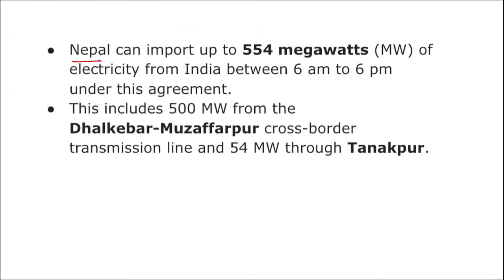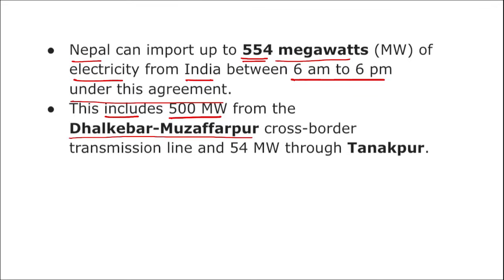Apart from this, Nepal can import up to 554 megawatts of electricity from India between 6 am to 6 pm under this agreement, and this includes 500 megawatt from Dhalkebar Muzaffarpur cross border transmission line and 54 megawatt through Tanakpur, right? So remember, a total of 554 megawatt of electricity can be imported by Nepal from India, and that is between 6 am to 6 pm.